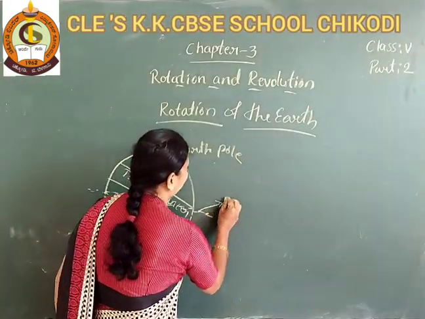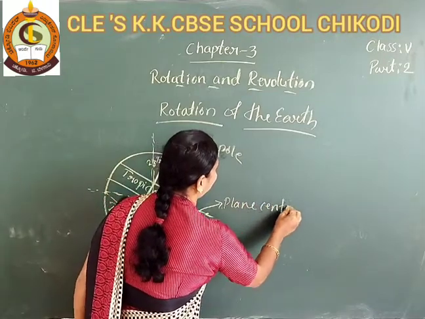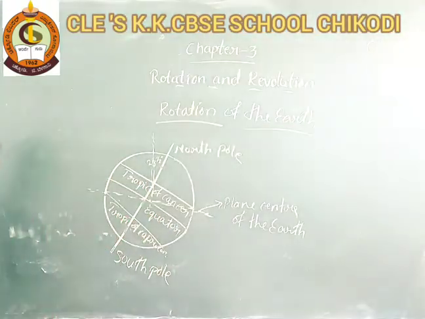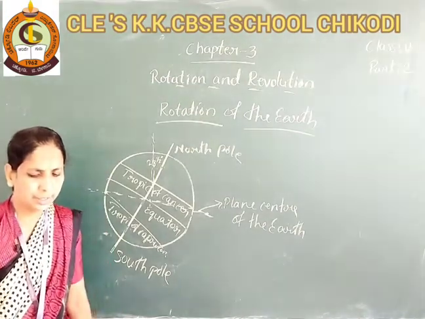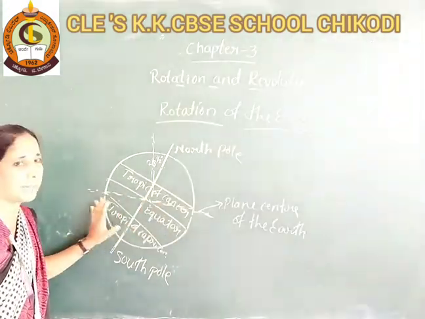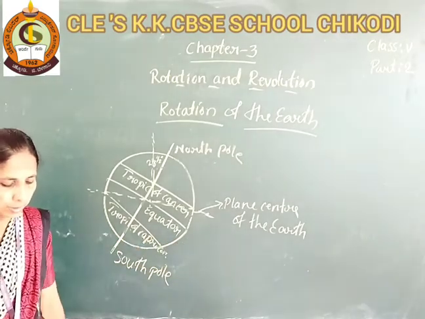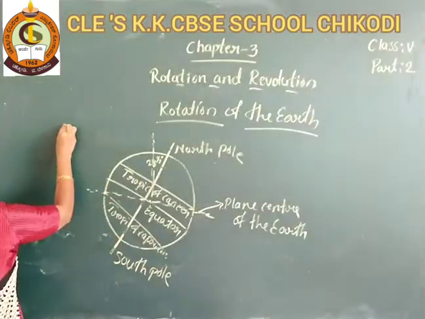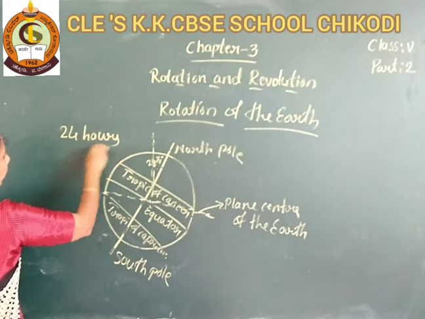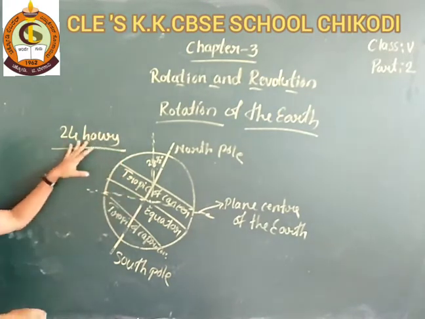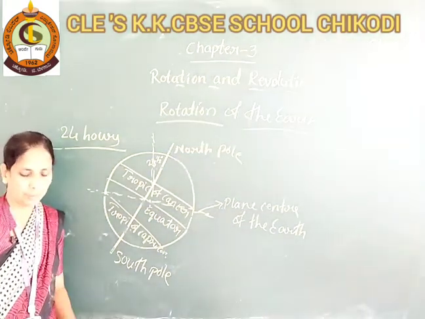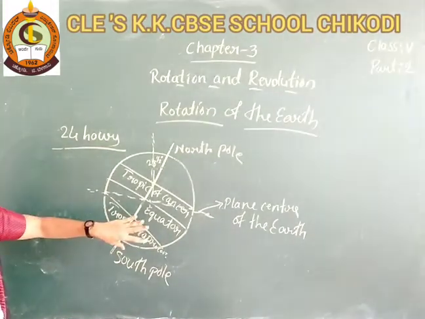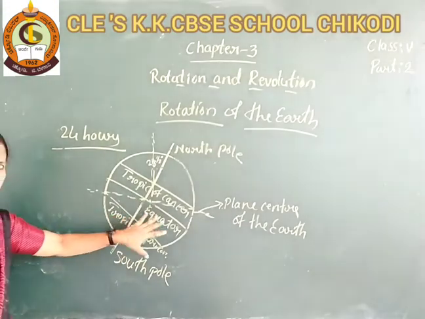And it takes 24 hours for the earth to complete one single rotation around its axis.